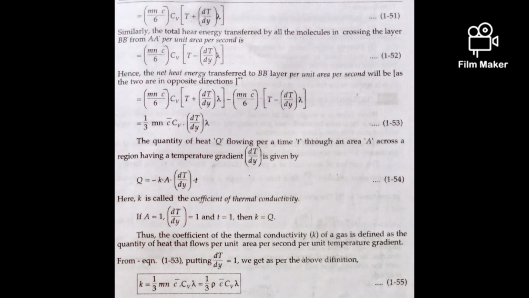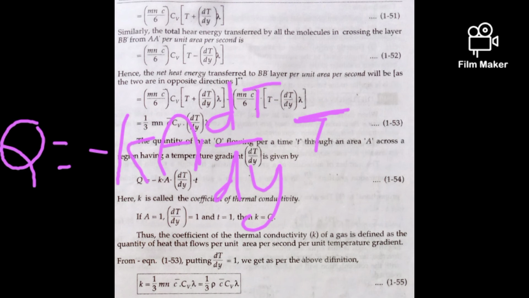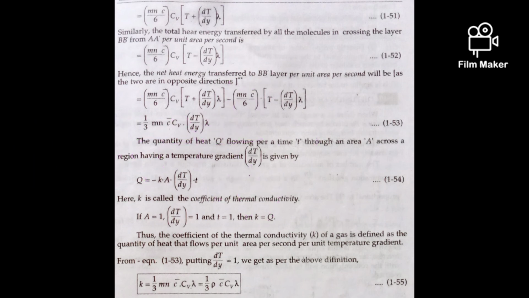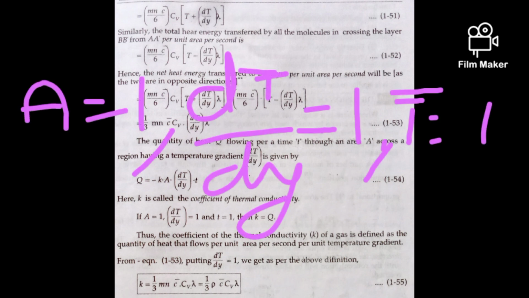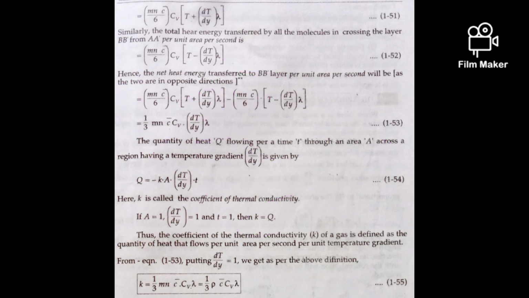The quantity of heat Q flowing in a time t through an area A across a region having a temperature gradient dT by dy is given by Q equal to minus K A dT by dy into t. Here K is called the coefficient of thermal conductivity. So if A is 1, dT by dy is 1 and t is 1, then K equals Q. That is, the coefficient of thermal conductivity of a gas is defined as the quantity of heat that flows per unit area per second per unit temperature gradient.